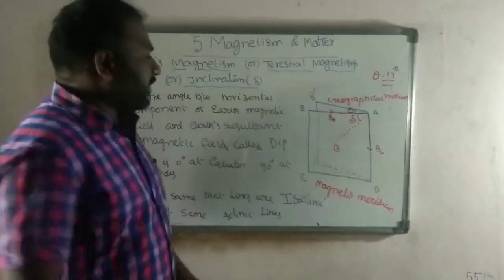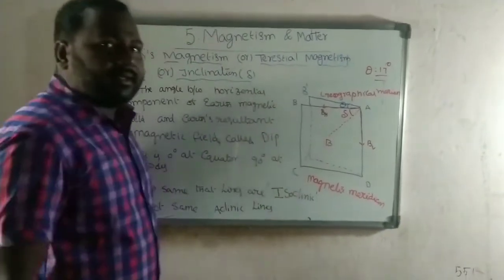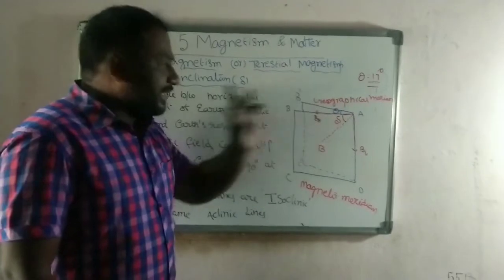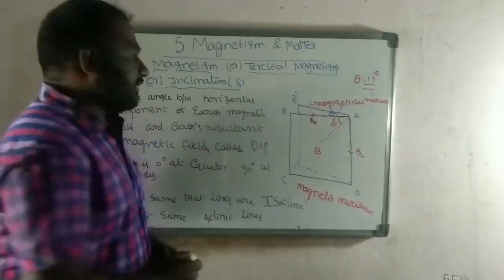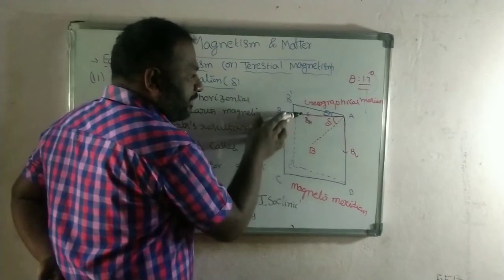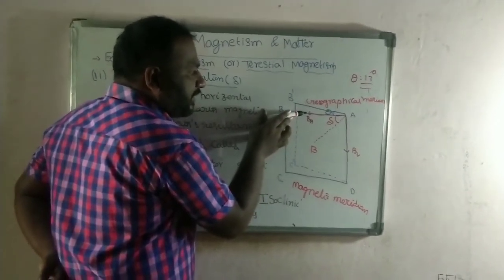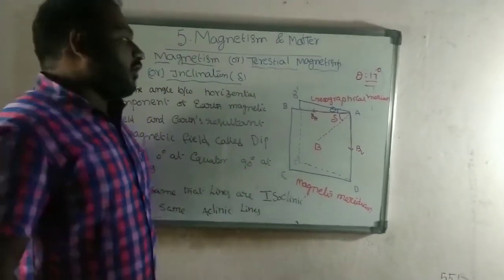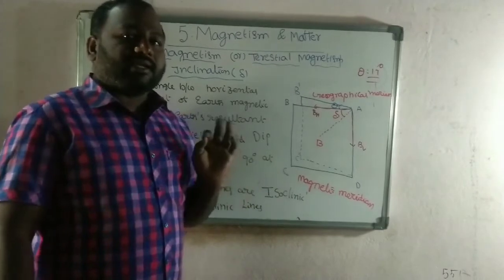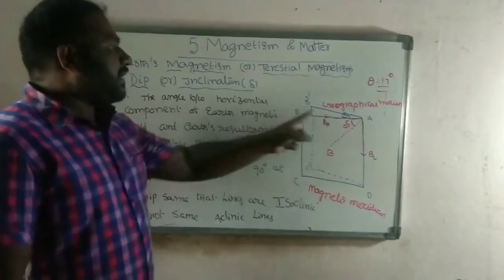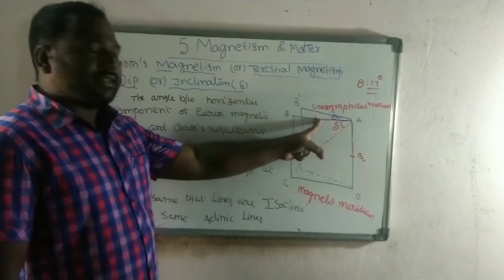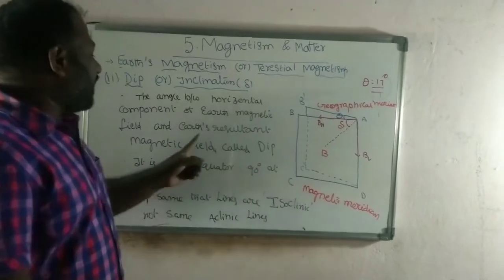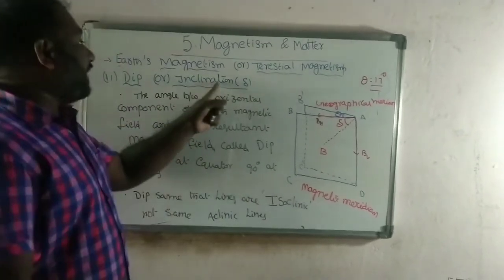Now see the second definition, that is delta. Here it can be called dip or inclination. Delta is the angle between the horizontal component of the Earth magnetic field and the resultant component of the Earth magnetic field. So how can we define dip or inclination? It is the angle between the horizontal component of the Earth magnetic field and the resultant component of the Earth magnetic field, that is called dip or inclination.